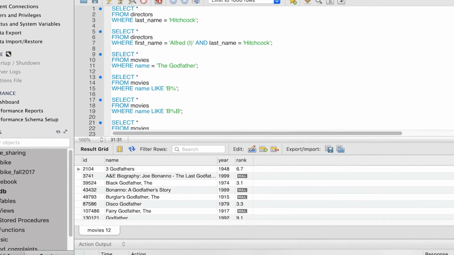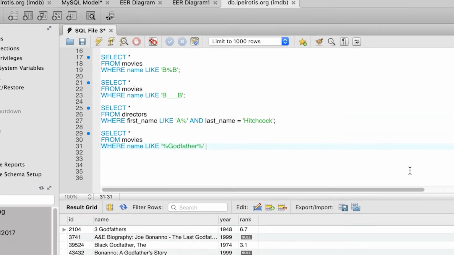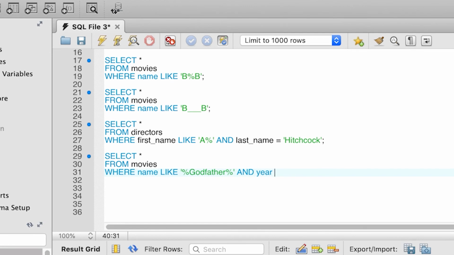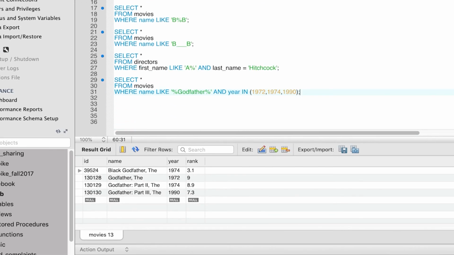So what we want to do, we want to limit now the results only to the 3 movies in the trilogy. So for that part, we know that the years of release for these three movies are 1972, 1974, and 1990. To restrict the results to these 3 years, we add an additional condition using the AND operator, and we write AND year. And we're going to use now the IN operator that we discussed in our previous video, and we're going to write year in open parentheses 1972, 1974, 1990, close parentheses. We execute the query, and you will see that we get back the 3 movies that we